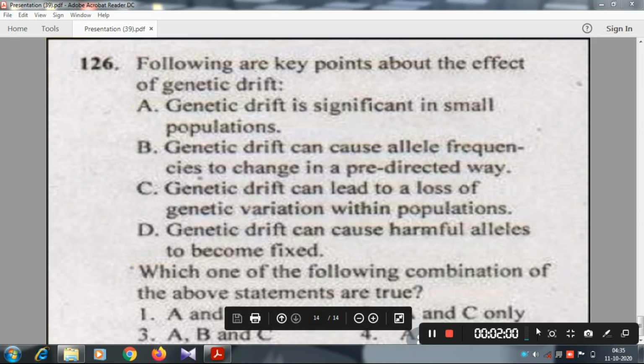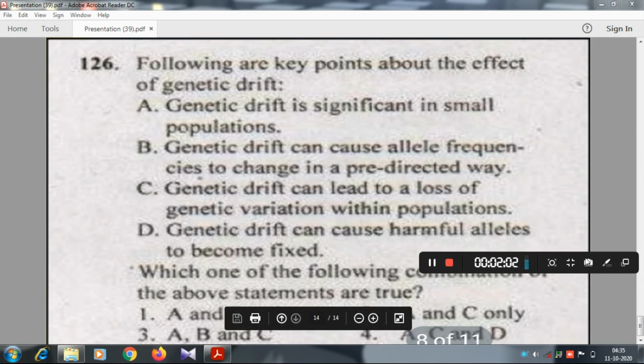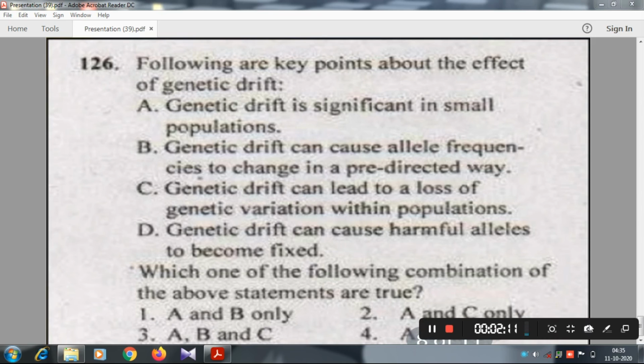Genetic drift is significant in small populations. It is very correct. Genetic drift can cause allele frequencies to change in a pre-directed way. Is it correct? No. A pre-directed method is not applicable to genetic drift. Genetic drift occurs as a sudden change.